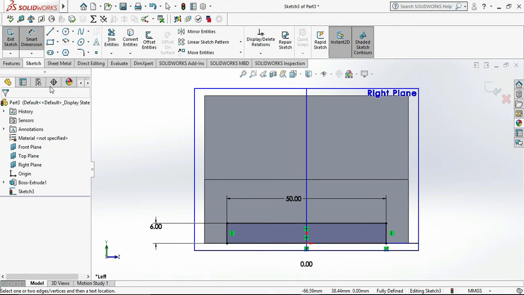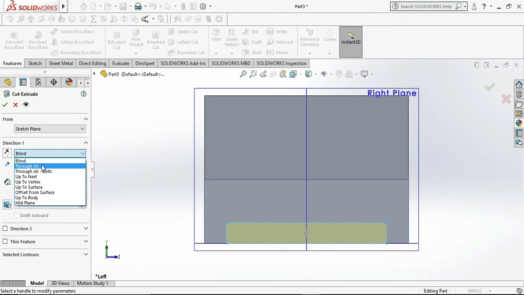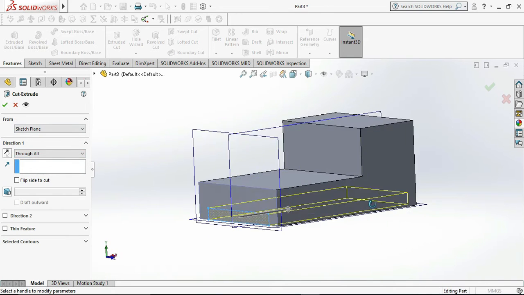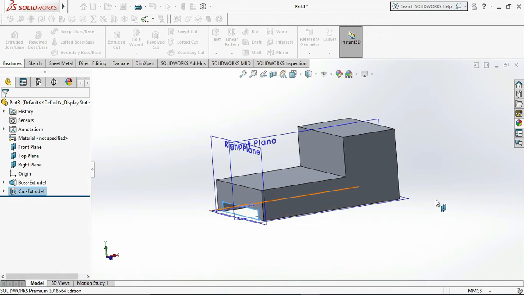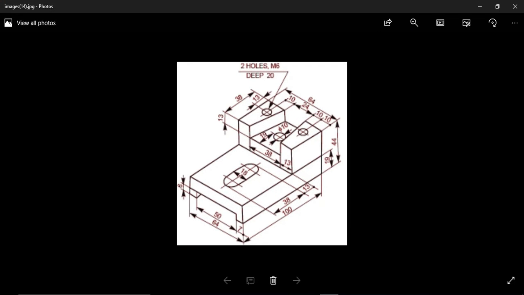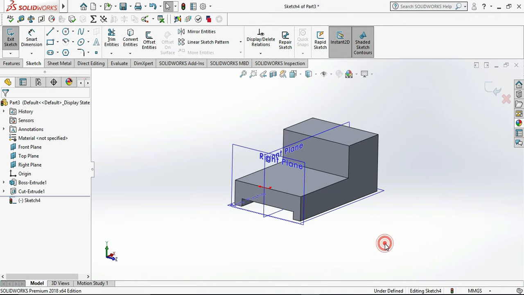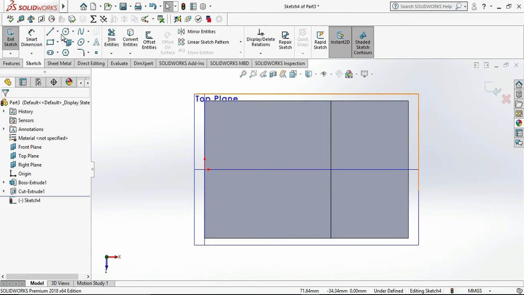Then exit sketch, go to the extrude cut and select through all. Click on OK. So it will cut whole of the portion. Then we move to our next step. So select face of that object and create a slot.